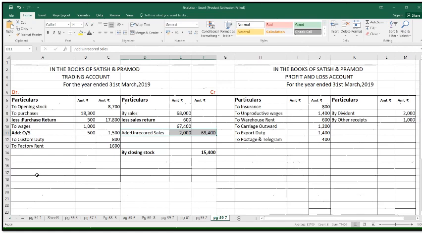Now the second effect is given to debtors. So we're going to do the separate calculation for the debtors. The amount of sundry debtors is 40,000. In that, we're going to add the unrecorded sales. हे आपण सगळं वर्किंग नोट मध्ये दाखवणार आहोत, कारण की आपण बॅलन्स शीट तयार करणार नाही.